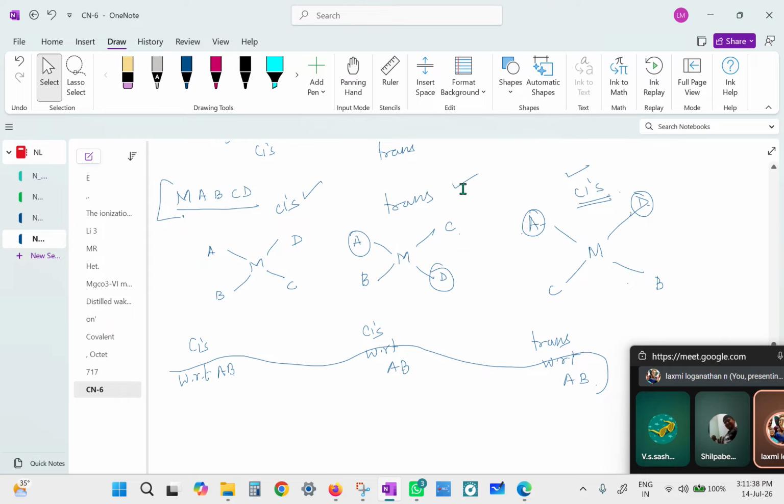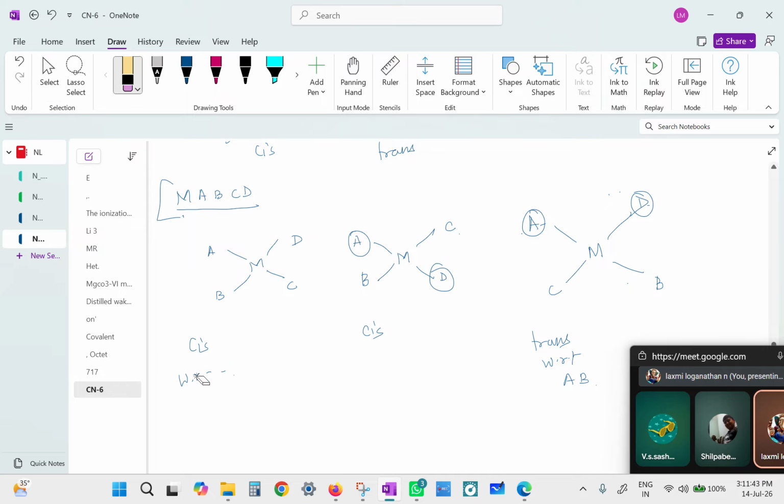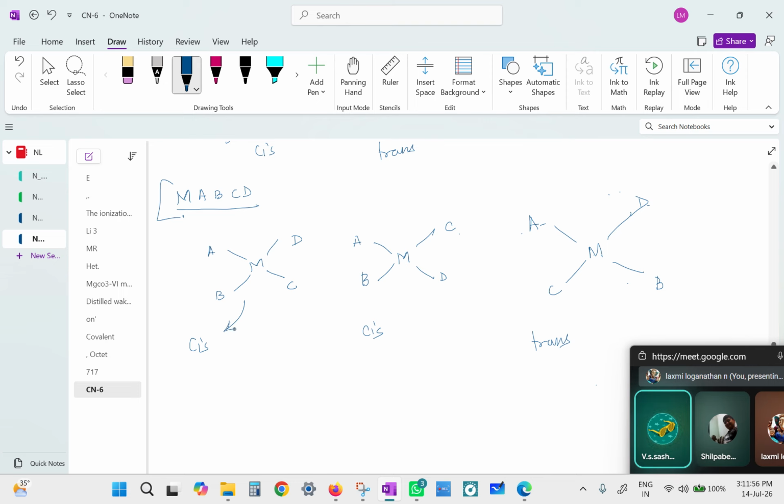You can take any of the two ligands as reference. You don't have to speak about it, you can take anything. For example, you can take B and C. So with respect to B and C, what is the first one? The first one would be cis, the second one would be trans, and the last one would be cis. That's all. So there will always be two cis and one trans. So you don't have to say with respect to this or that. Is that okay?